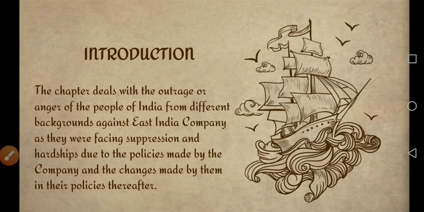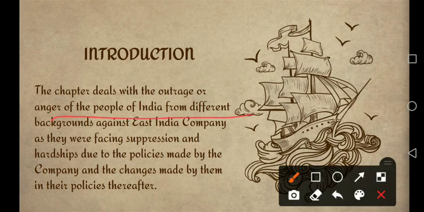Now, introduction. The chapter deals with the outrage or anger of the people of India from different backgrounds against the East India Company, as they were facing suppression and hardship due to the policies made by the company and the changes made by them thereafter.